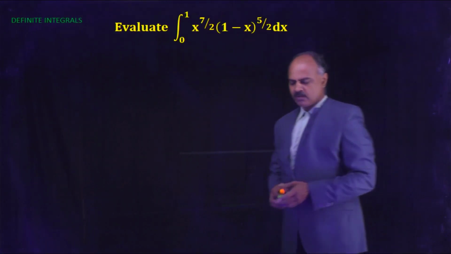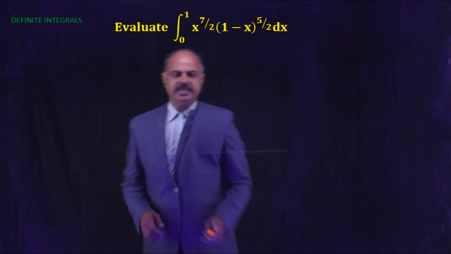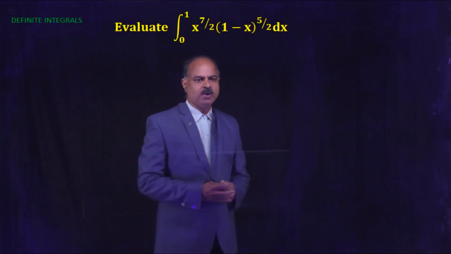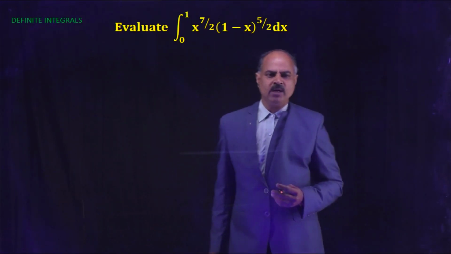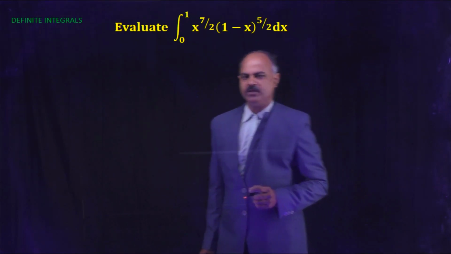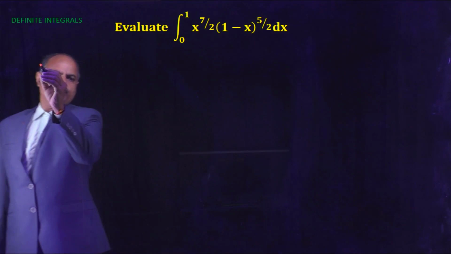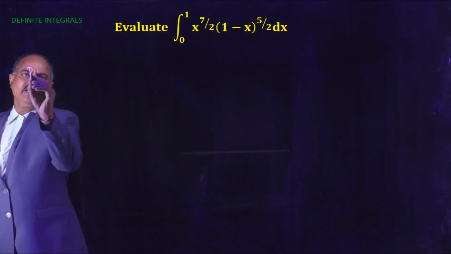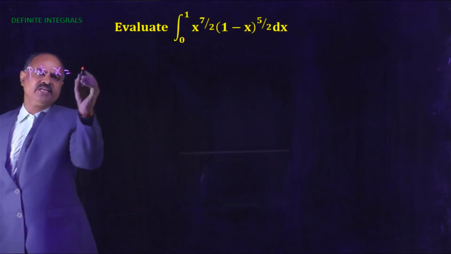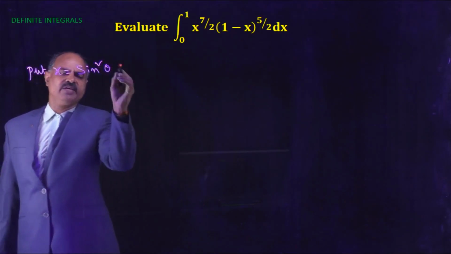Next problem, evaluate integral 0 to 1 x power 7 by 2 into (1 minus x) whole to the power 5 by 2 dx. So here put x equal to sine square theta.